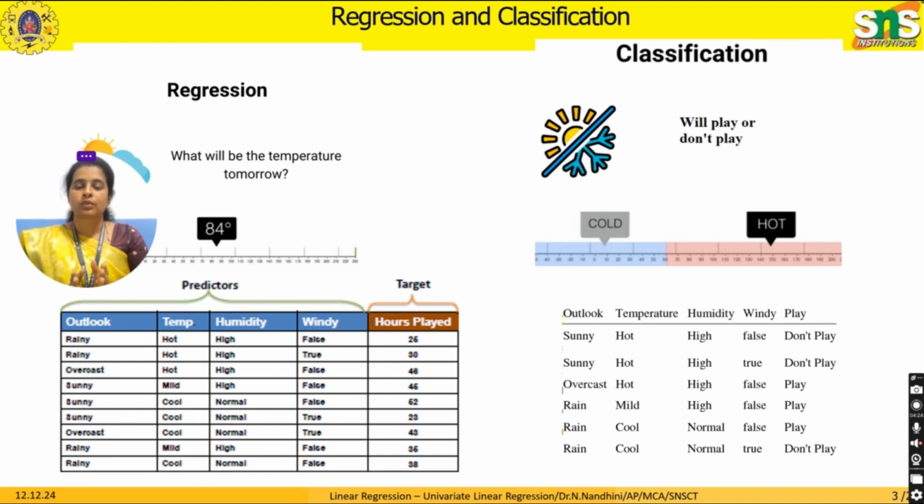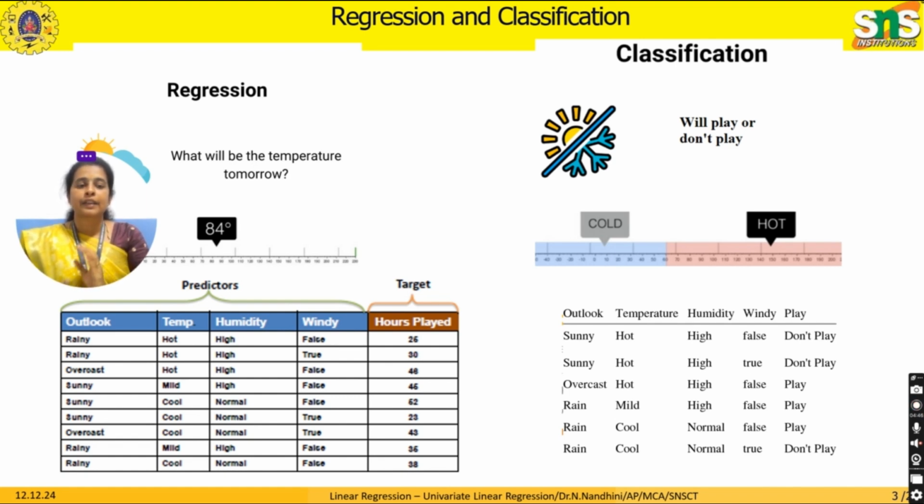So this is the target value. The remaining features are called predictors or independent values. The last column is known as the dependent value, because the last feature is predicted with the help of outlook, temperature, humidity, and wind. For this kind of data set given for your prediction, you use regression.